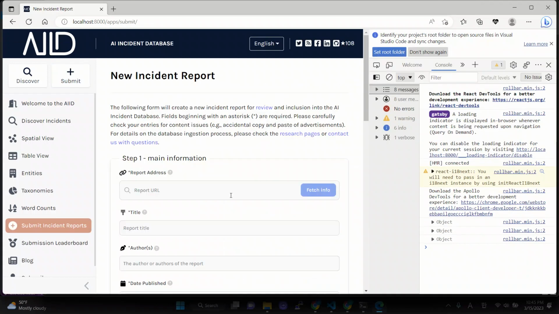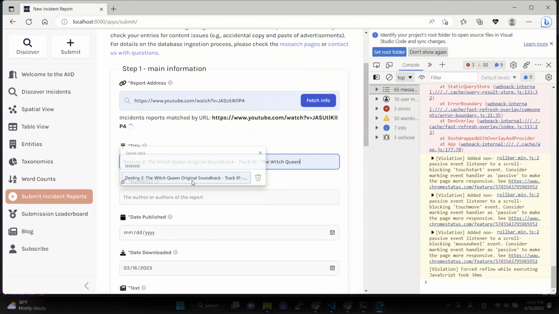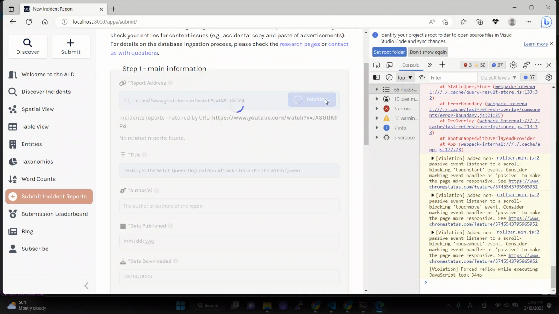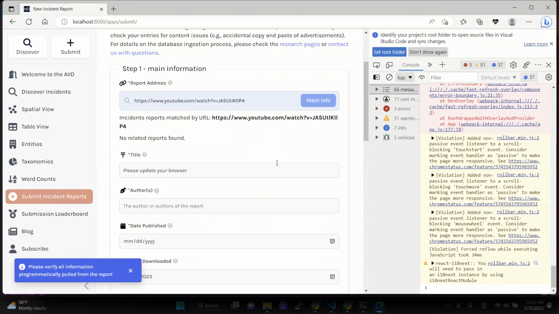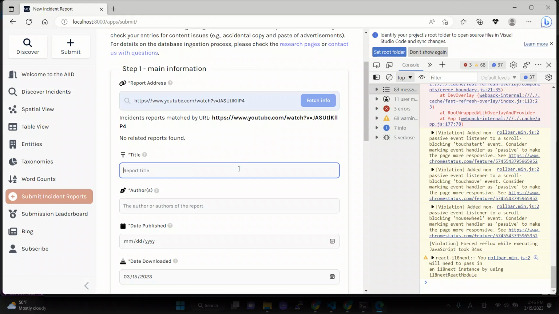So let's go to the submit page and then insert the YouTube video and the title. And once the video is inserted, we can make it automatically pop up the data by exporting the metadata from the YouTube that they provide. But right now, because I have an issue with the compatibility, it is not working. This is the main blocker we have, and we are planning to solve it in the next feature. So for today, let's put it in manually.